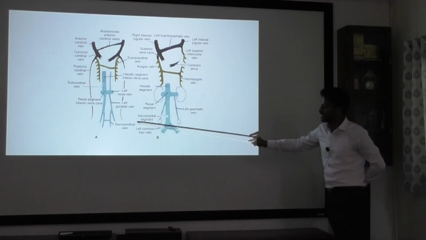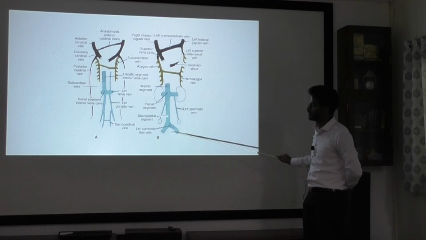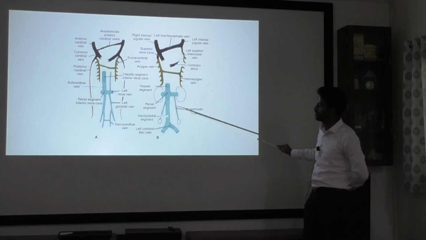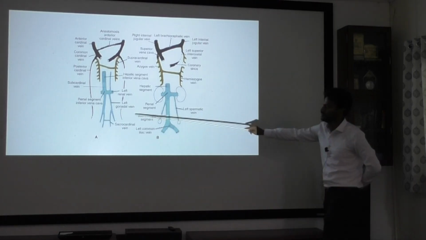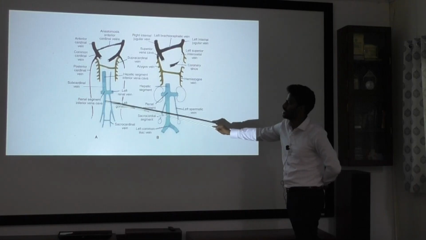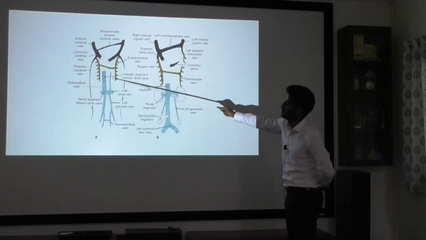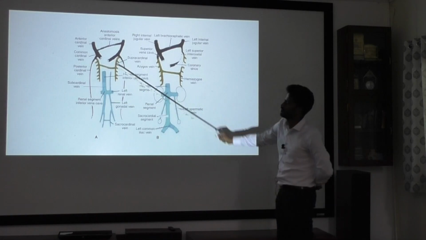Here on the left side, it again forms an anastomosis known as the left common iliac vein, and then on the left side it regresses completely. So initially there will be both right and left sides, then the left side will be regressed. Only the right side will be present.